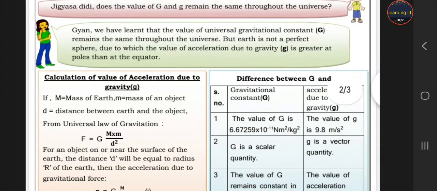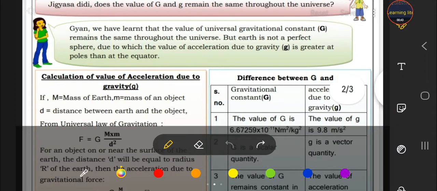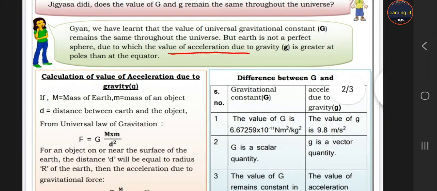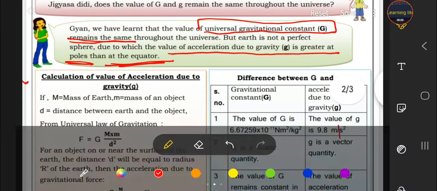Jigyasa Didi replies, Gyan, we have learned that the value of capital G, that is the gravitational constant, remains the same throughout the universe, but Earth is not a perfect sphere, due to which the value of small g, that is acceleration due to gravity, changes. It is greater at the poles and less at the equator. But the value of capital G, that is the universal constant, remains the same throughout the universe.